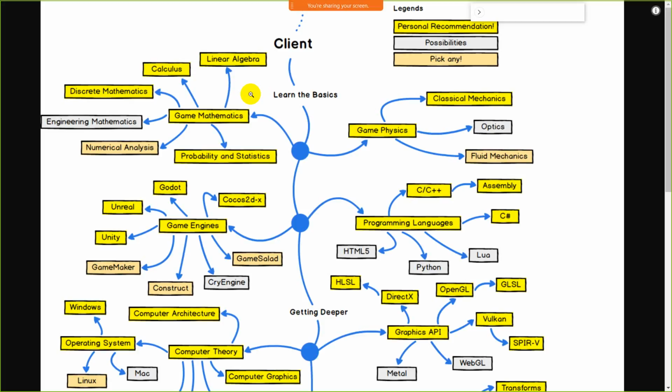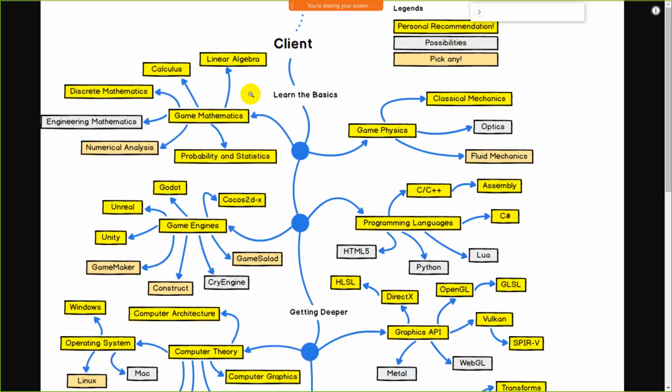Okay guys, you might be wondering: I am learning this math, where will it be used in the future? I also had the same question when I was learning mathematics. Why am I learning this mathematics? I don't think it will be useful in the future. Guys, see, this is useful for game development. Also, game mathematics is very important for machine learning.